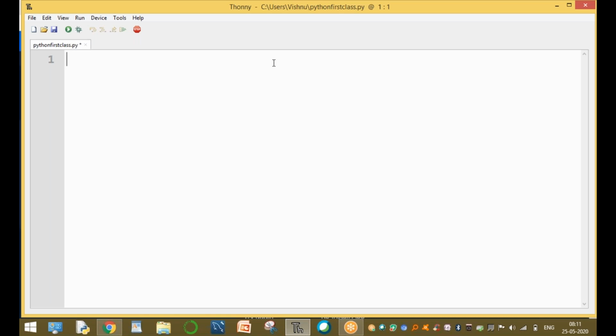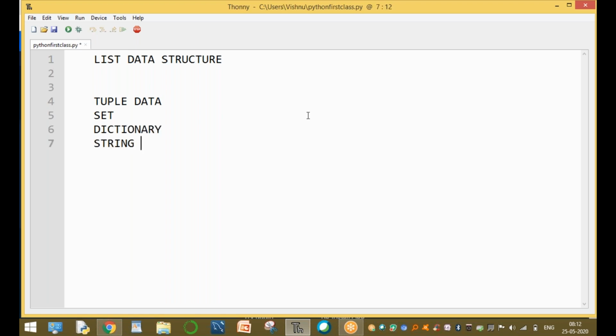Today's topic is list data structure in Python. Python supports different data structures. One is the list data structure. One is the tuple data structure. The other one is the set data structure. The fourth one is the dictionary data structure, and the string data structure. These are the five types of data structures Python supports: list, tuple, set, dictionary, and string.